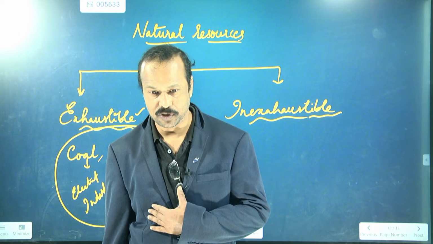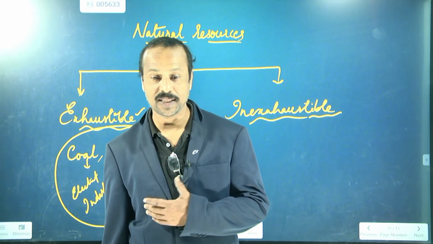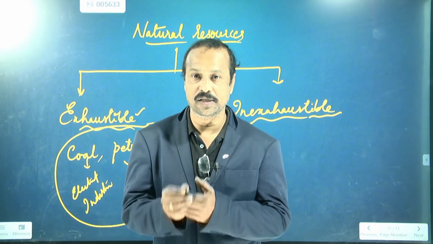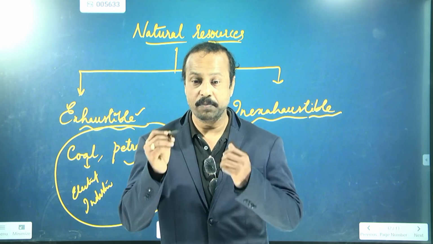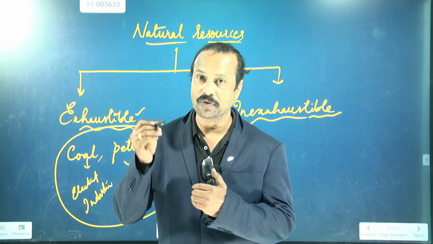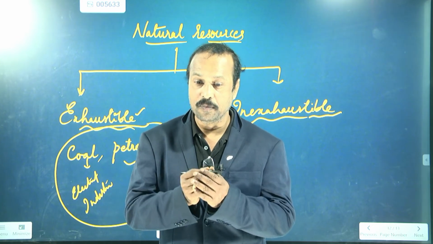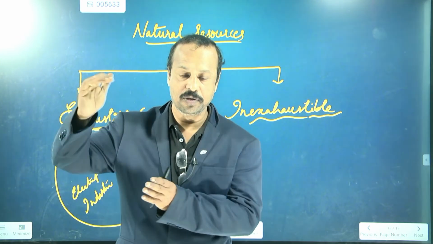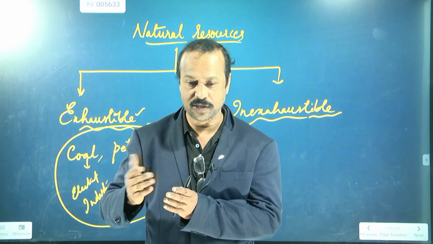Our parents are thinking of us. Your parent thinks, how can I develop my son? So whatever money they can, they store it, so that it will be useful for my child for higher studies or some business.